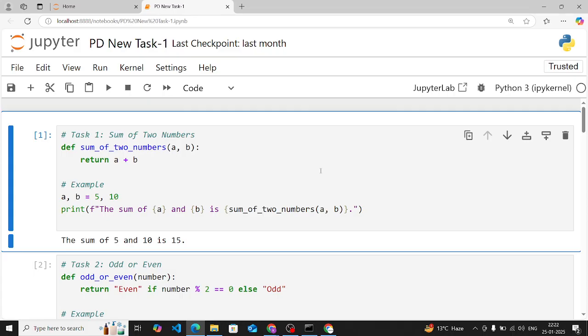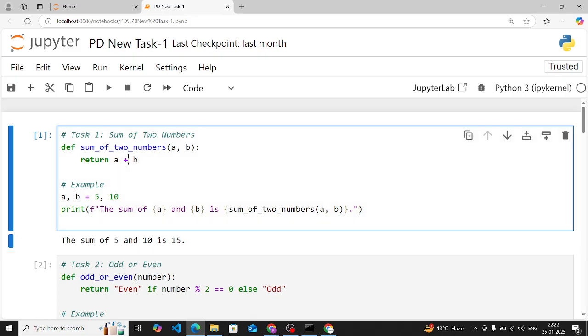Here, Task-1 is to do the sum of two numbers. You have to add two numbers together. You have to use the plus operator to calculate the sum of two numbers and return the result.